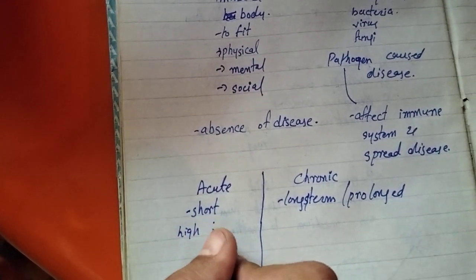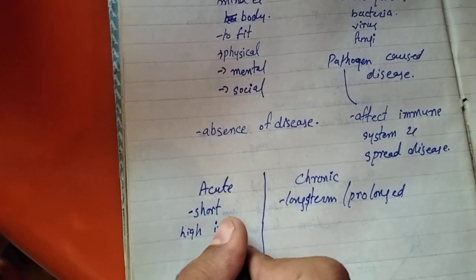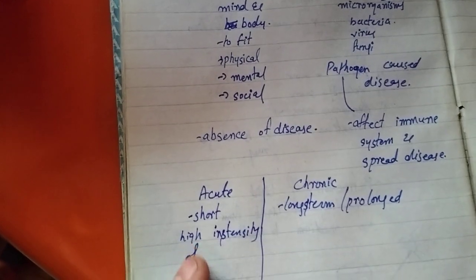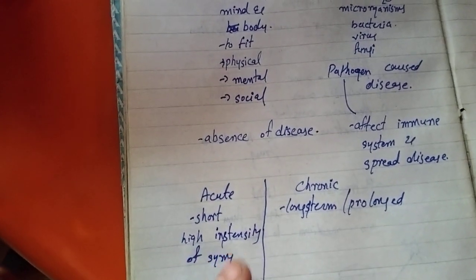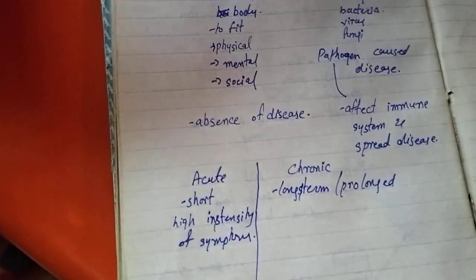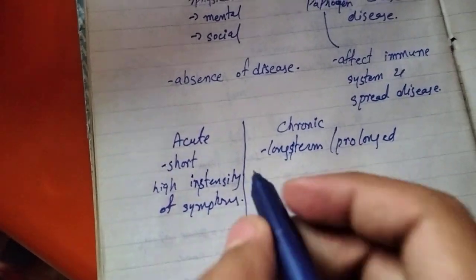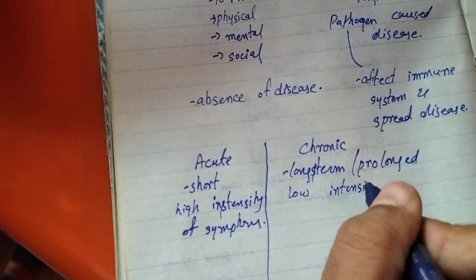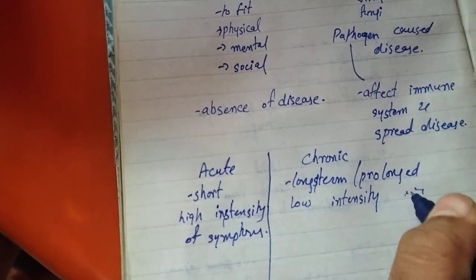Acute has a high intensity of symptoms, and chronic has a low intensity of symptoms.